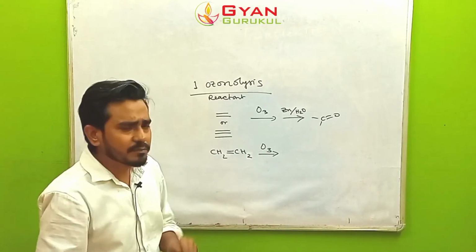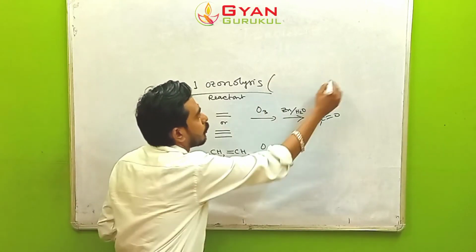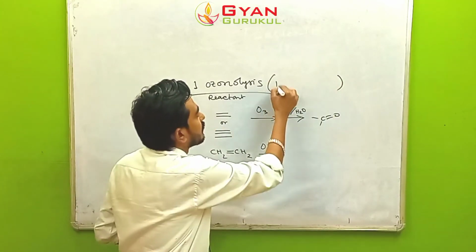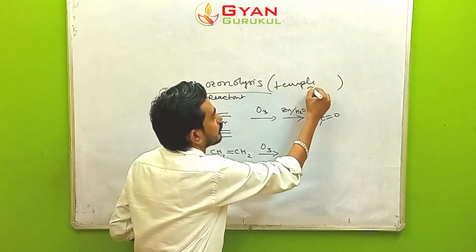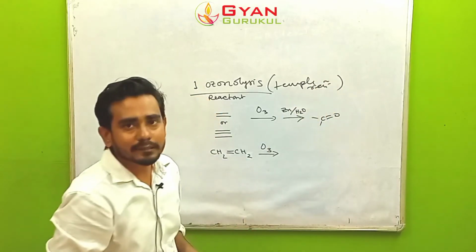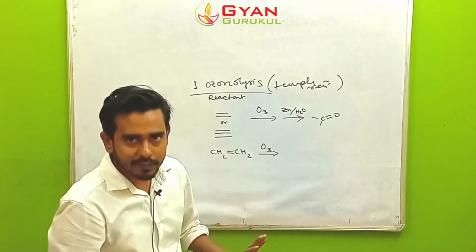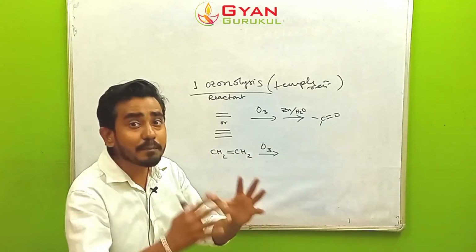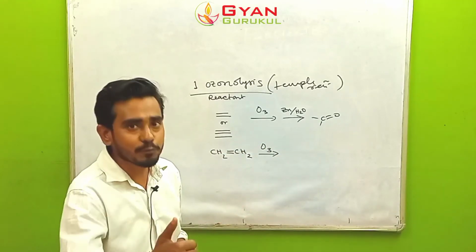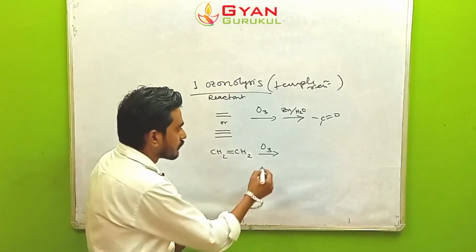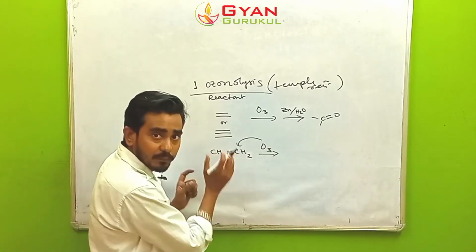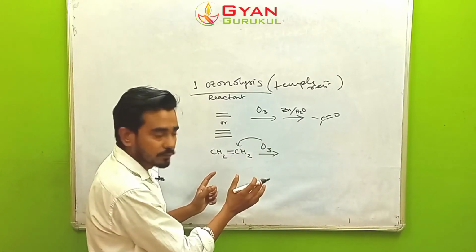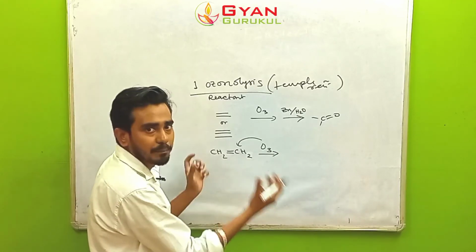You see, the simple logic is that I call this reaction as Temple reaction. Okay, so you do not write the reaction in your examination paper as Temple reaction. It is my shortcut. You can remember it, because during this reaction a temple like pattern will be formed. How? You see, always, the ozone is going to attack the double bond or the triple bond and is going to form a temple like structure.